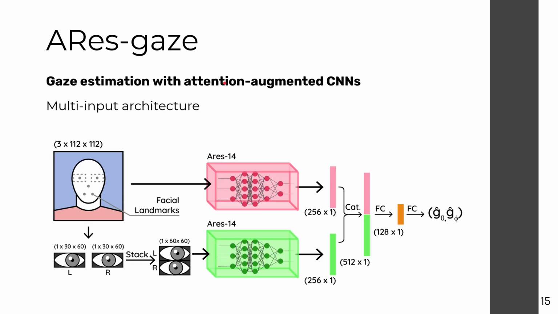Building upon the Aries 14 architecture, we now present our final gaze estimation framework, a multi-input dual-branch architecture dubbed Aries Gaze. As inputs, we used images from the subject's face and the subject's eyes. These are then passed through 2 separate parallel Aries 14 branches, and the extracted features are then joined by concatenation and mixed by sequential fully connected layers to produce the final output, which are the pitch and yaw gaze angles.